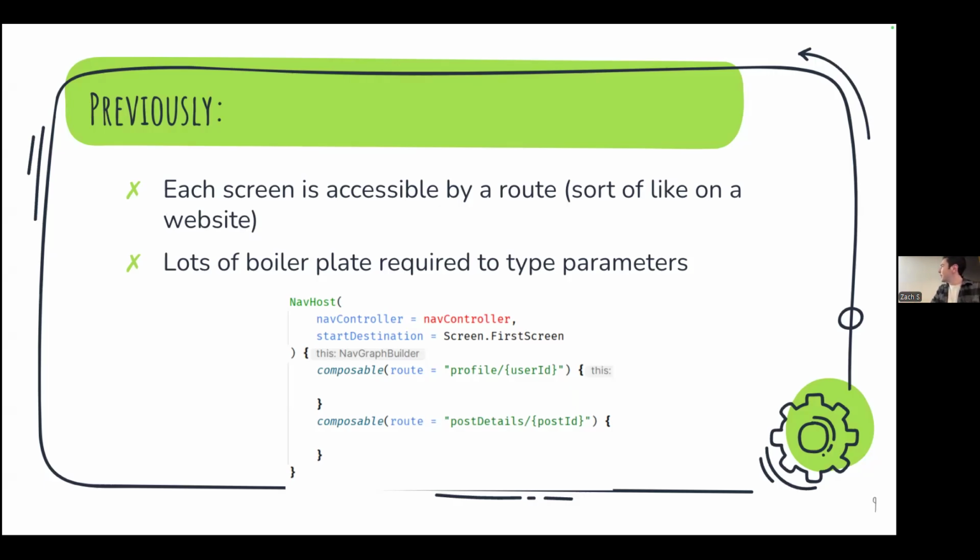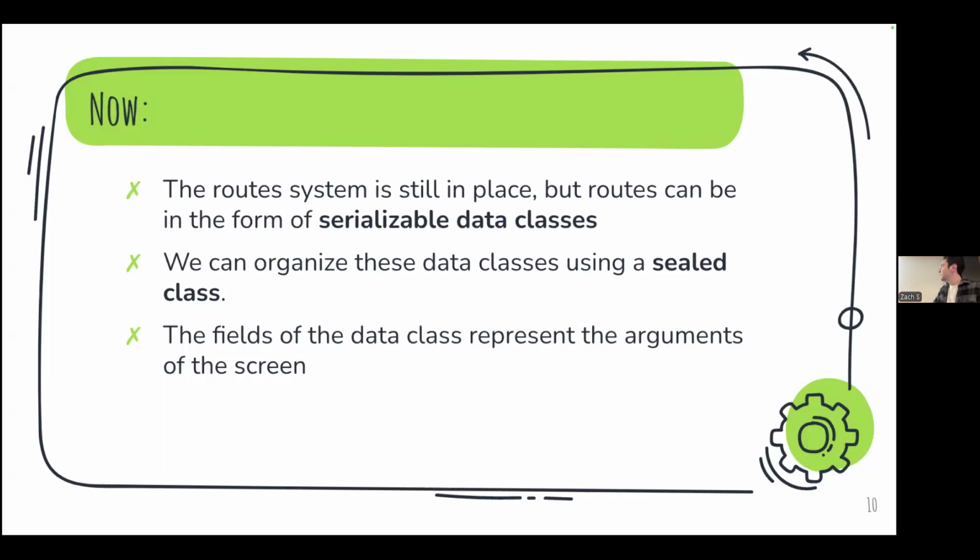Okay, so now we can get into the new way, which is using something called serializable data classes to add types to our navigation system. I'm going to go over some very core Kotlin concepts that are super important to Android development, and then we're going to combine all of these to explain how we can use these concepts to improve the navigation experience.